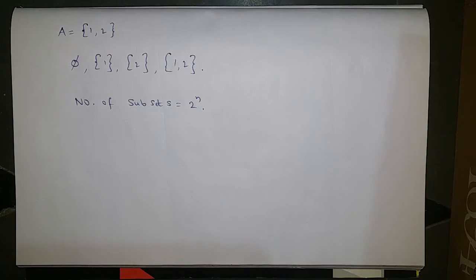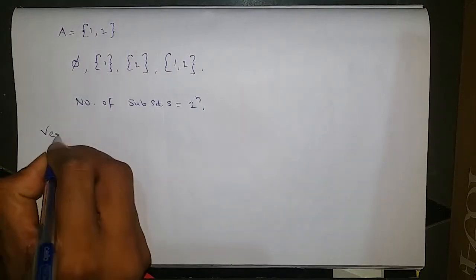Okay, now let us check representing the sets through Venn diagrams.